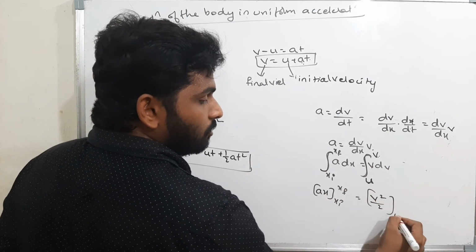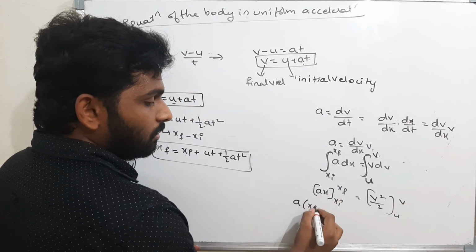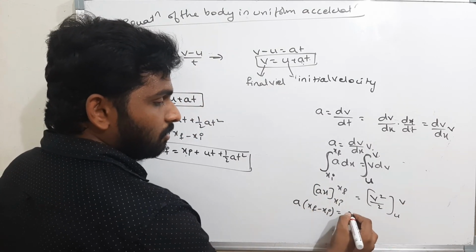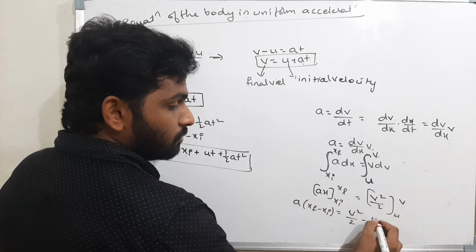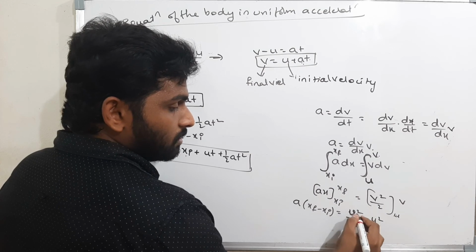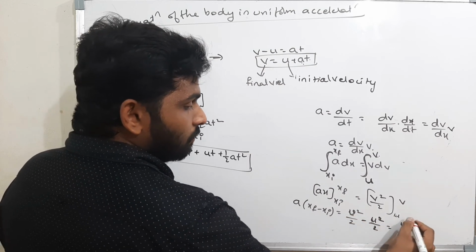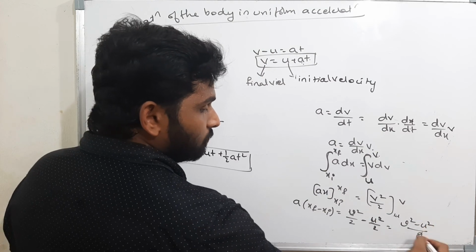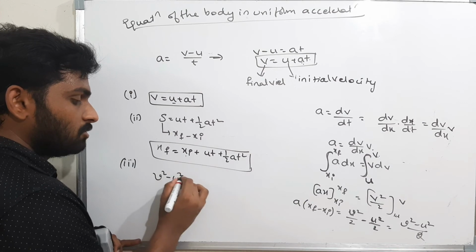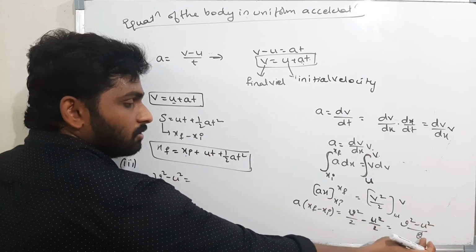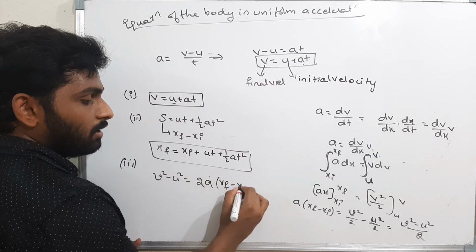Limits are from u to v. Now solve it. What is that? a into xf minus xi is equal to v square by 2 minus u square by 2. Now take LCM: v square minus u square by 2. Therefore, send that to this side. What you will get? v square minus u square is equal to 2 into a into xf minus xi.